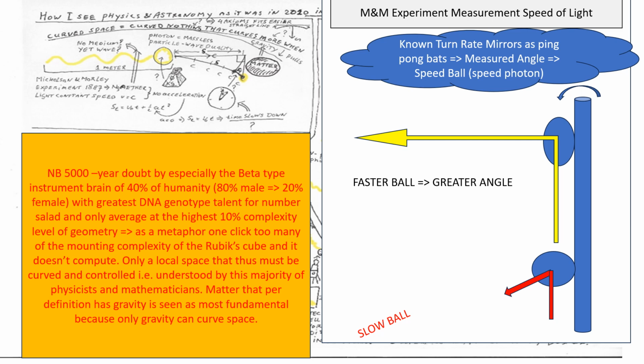This is counterintuitive, knowing that you must press the accelerator in your car in a curve to maintain a constant speed. You've just travelled a greater distance. The M&M experiment was akin to a pole with turning bats, hitting a stream of balls when you know the turn rate. The speed of the balls can be derived from measuring the deflection angle.